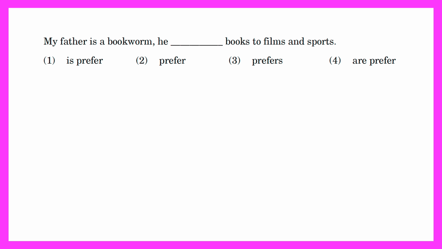My father is a bookworm. He. So you have to fill the sentence with the correct verb. He is a singular subject. So with a singular subject the verb will come in the S or ES form. So he prefers is the correct answer. Option 3 is the correct answer.